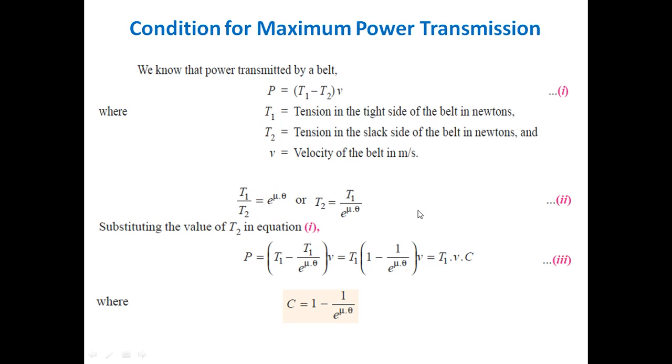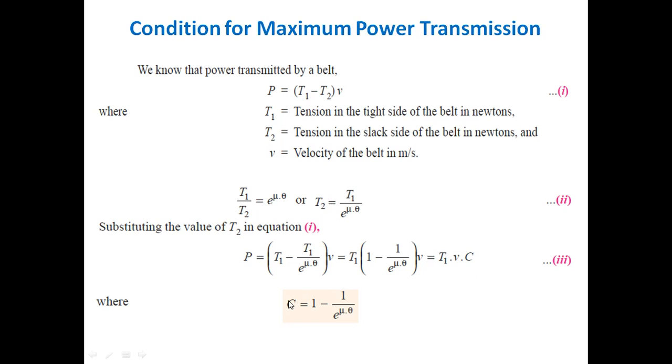We also know that the ratio of tension T1 by T2 is equal to e raised to the power mu theta. From this we can have an expression for T2.